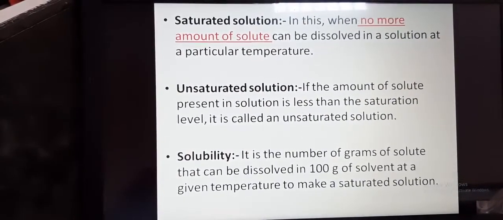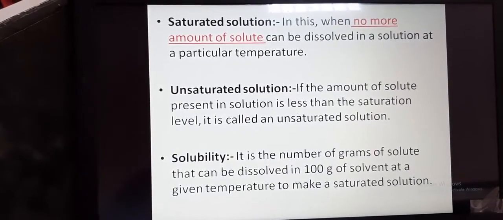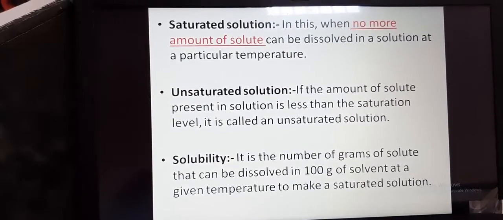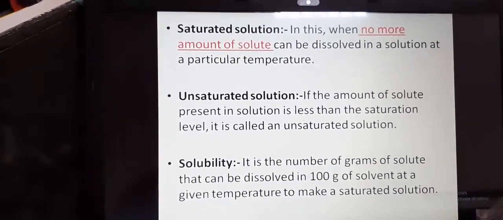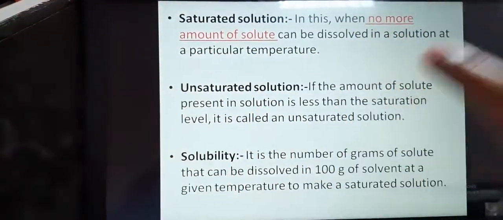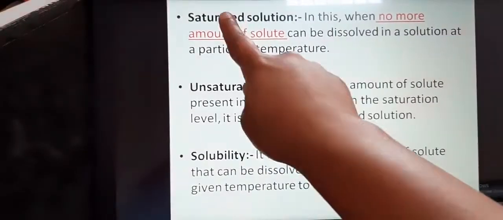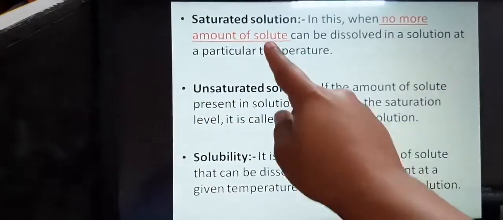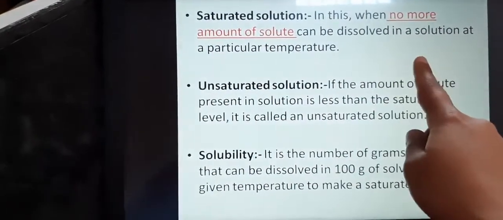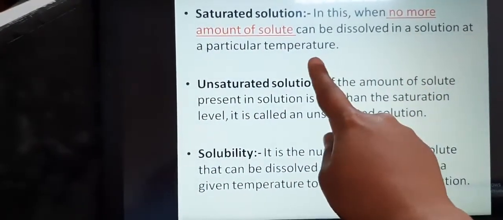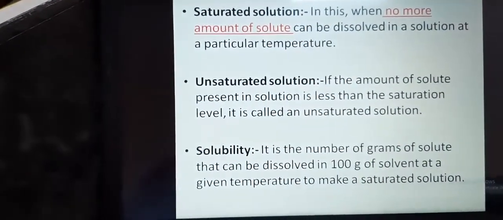For example, if we take sugar and dissolve it in 10 ml of water, what you will observe is that at a particular temperature, at a particular point, no more amount of sugar can be dissolved in that 10 ml of water. So what does it mean? That saturation level has been achieved. So that is a saturated solution in which no more amount of solute can be dissolved in a solution at a particular temperature.